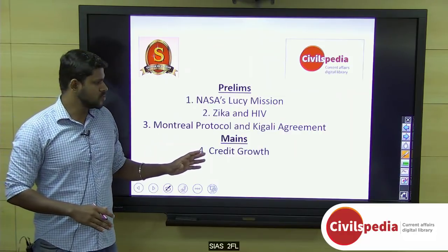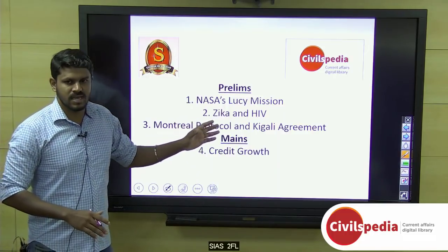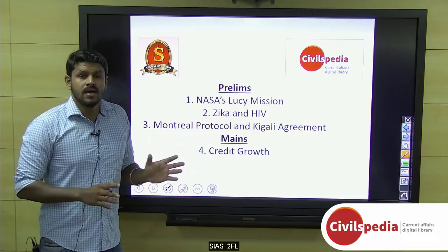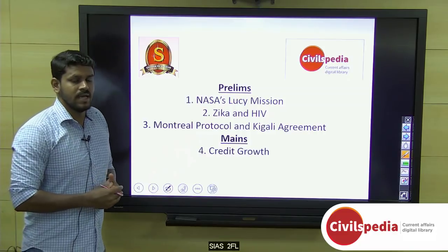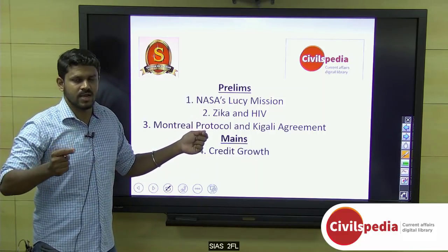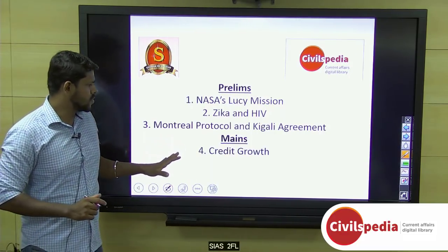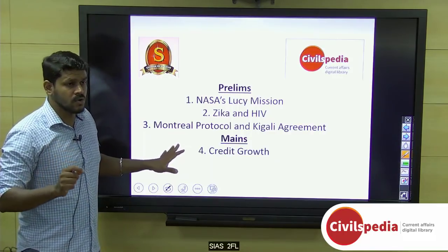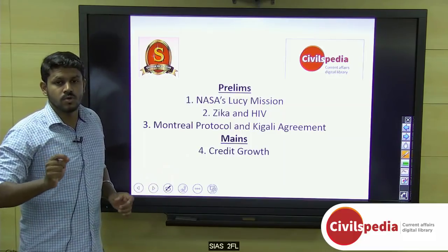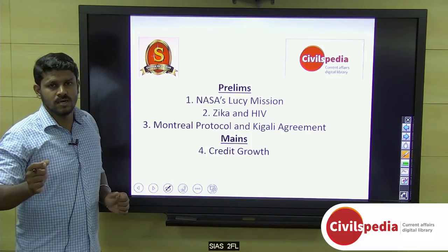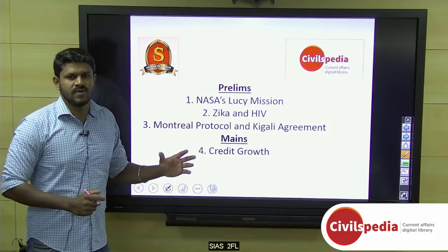the Lucy mission of NASA to be launched in October 2021, and Zika and HIV, one a flavivirus, the other a retrovirus. In HIV, the advanced stage is called acquired immunodeficiency syndrome. HIV is a virus, and AIDS, acquired immunodeficiency syndrome, is a medical condition. And we saw about the Montreal Protocol, and that it includes not only the chemicals that deplete the ozone layer, but also those chemicals which are potent enough to negatively impact global warming. And finally, we saw about credit growth and the factors affecting it.